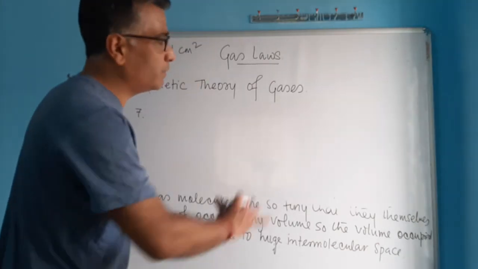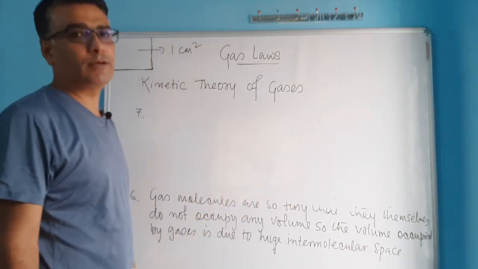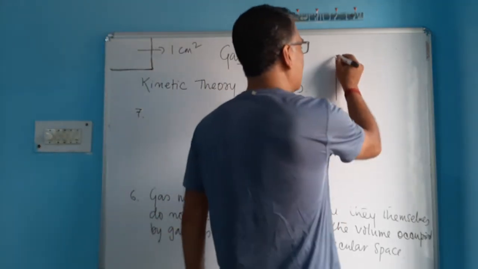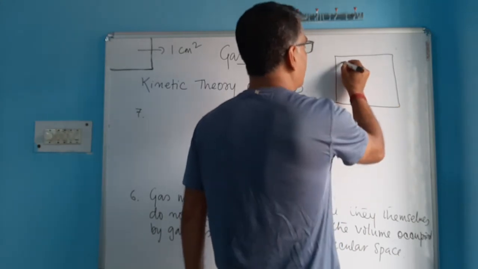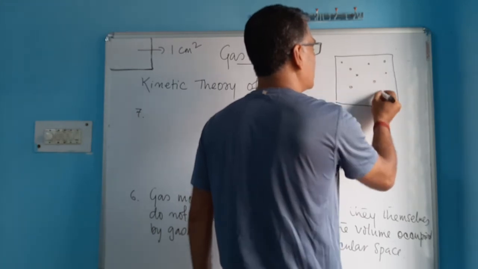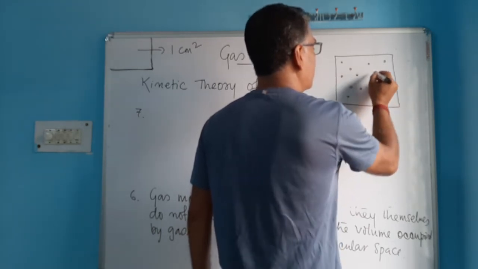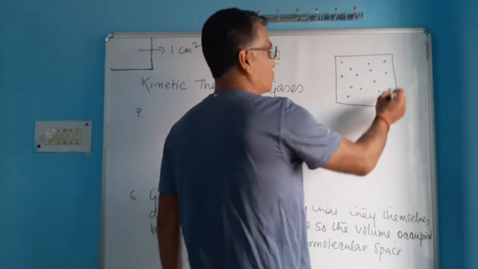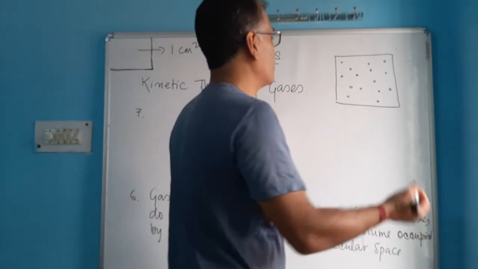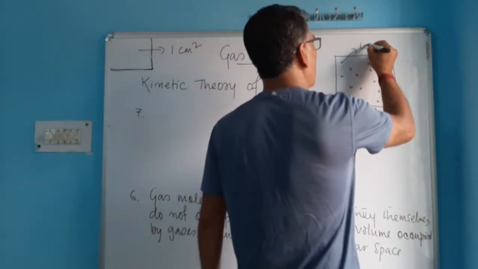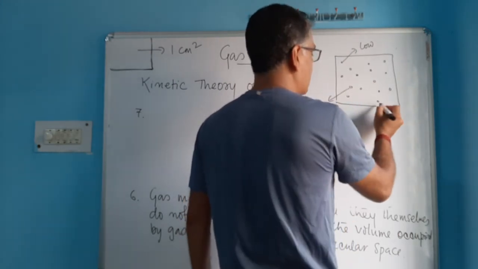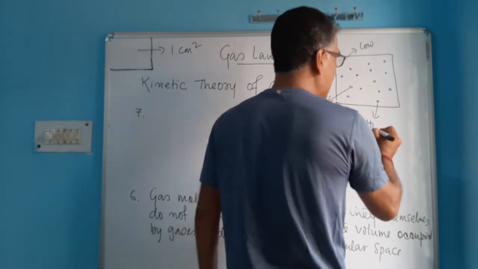So gas molecules are randomly moving, and that means all those gas molecules have kinetic energy. But do you think all the gas molecules have equal kinetic energy? No. They will not have the same kinetic energy. You know why? Because kinetic energy depends on the speed or the velocity of gas molecules. The faster you move, the more kinetic energy you will have. And as you know, gas molecules are not moving with the same speed, some are moving slow, some are moving fast. So those which are moving slow will have low kinetic energy. Some moving faster will have higher kinetic energy, and one which is moving very, very fast will have the highest kinetic energy.